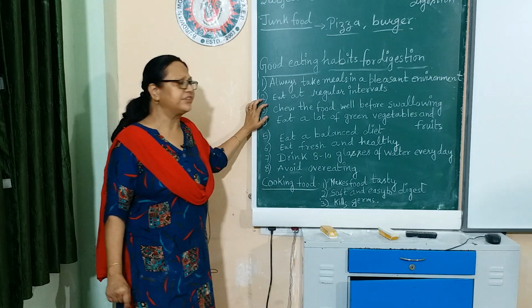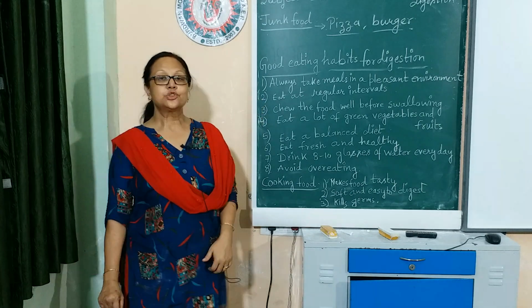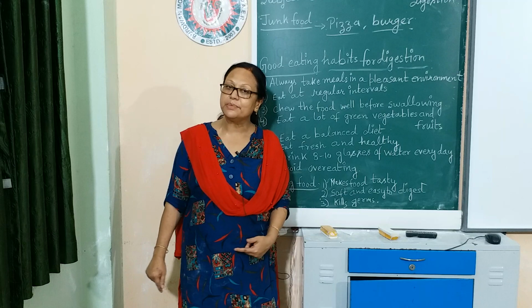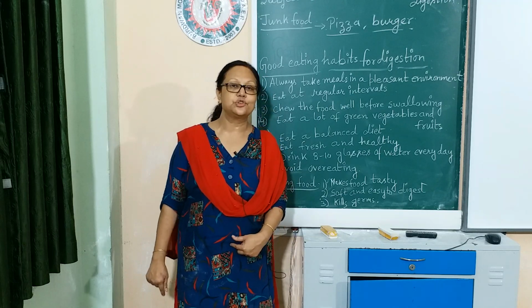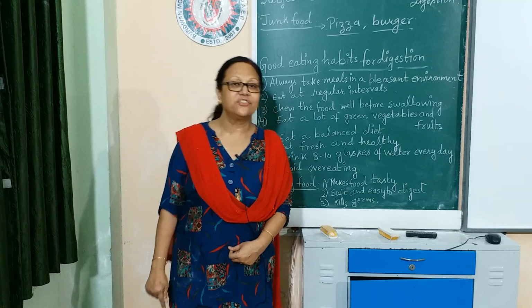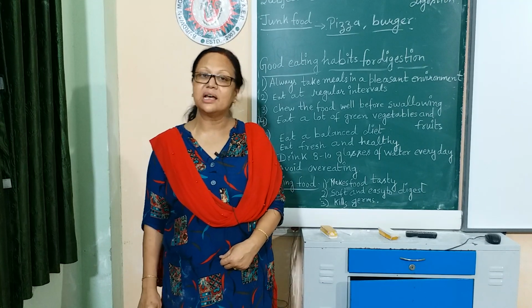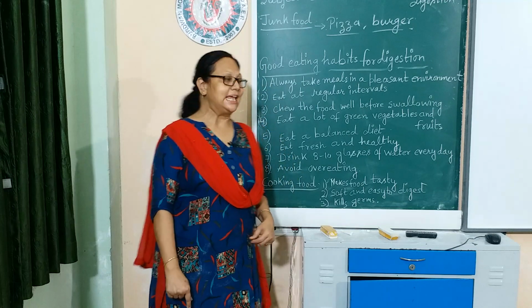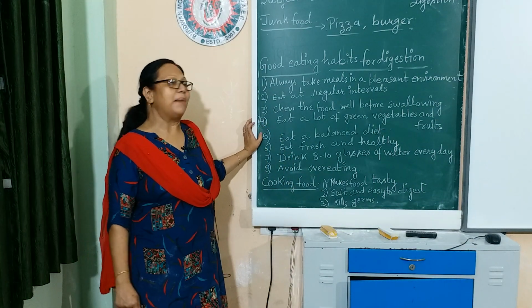Next, eat a lot of green vegetables and fruit. Green vegetables provide us different types of vitamins and minerals. So we have to take lots of leafy vegetables as well as fresh fruits because they are good for our health. Next, eat a balanced diet.